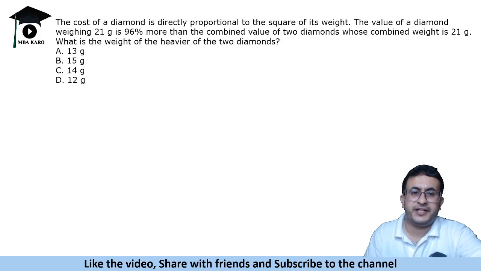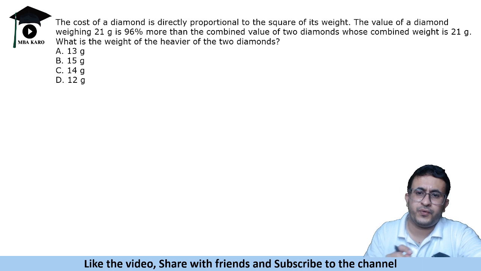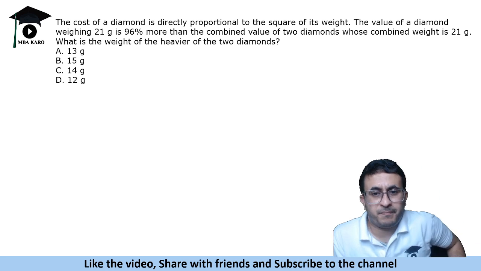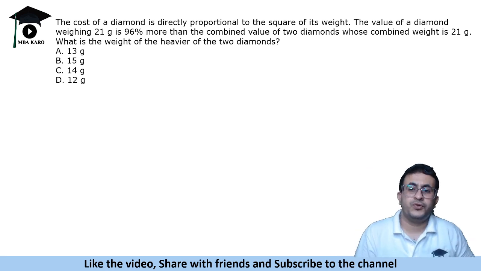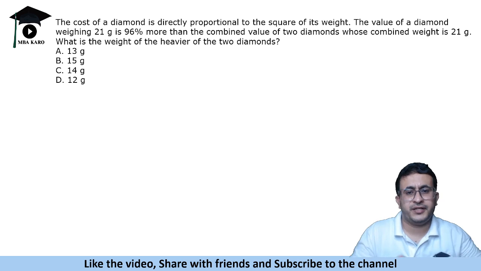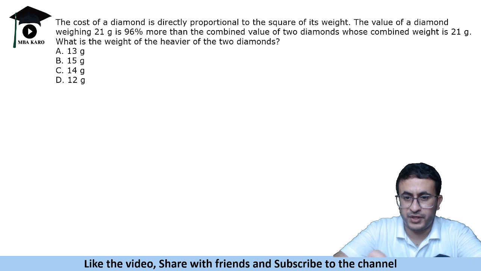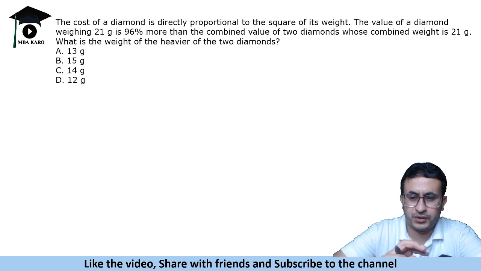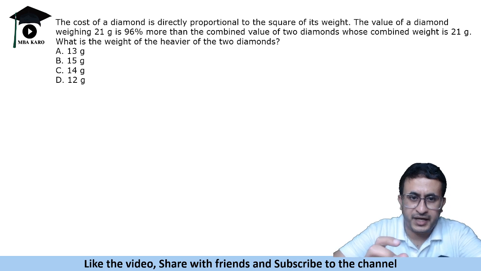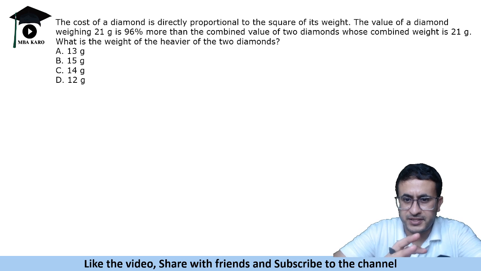The cost of a diamond is directly proportional to the square of its weight. The value of a diamond weighing 21 gram is 96% more than the combined value of the two diamonds whose combined weight is 21 gram. What is the weight of the heavier of the two diamonds? Okay, so we have two diamonds, their combined weight is 21 gram, and if you take 21 gram pure diamond, the weight is 96% more.